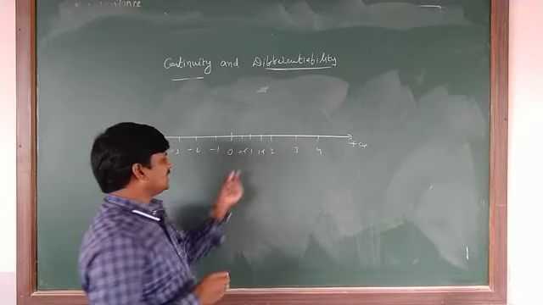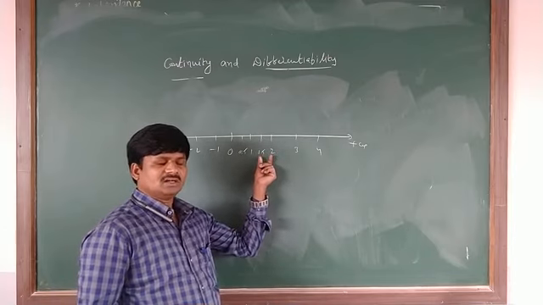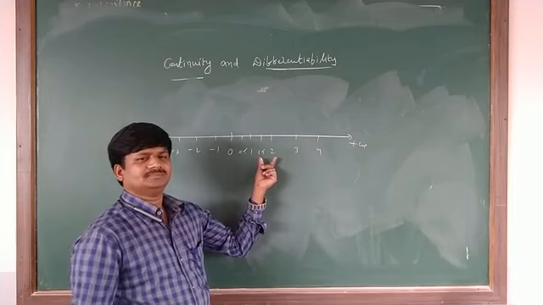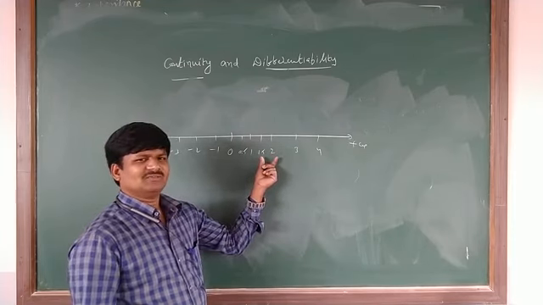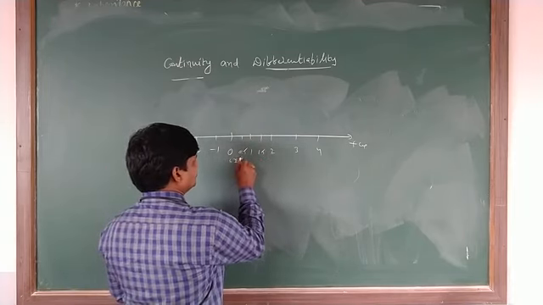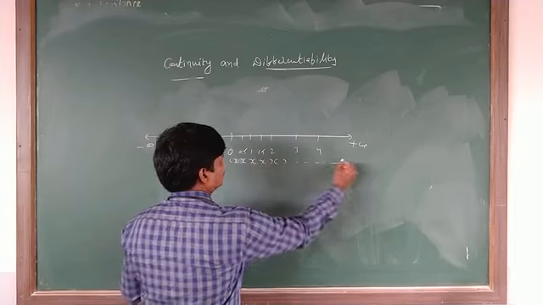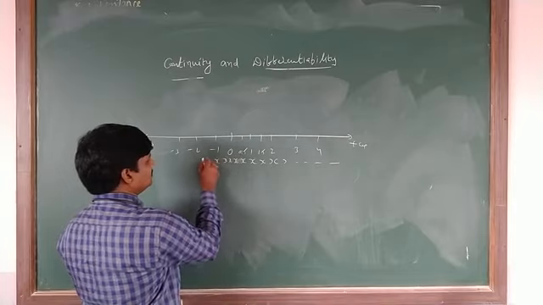For each and every element you can write neighborhoods like this, and so on, on this side also.